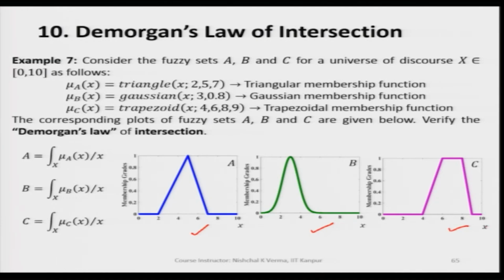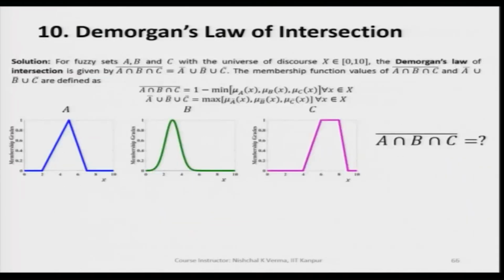A is triangular, B is Gaussian and C is a trapezoidal fuzzy set. Our intention now is to find the complement of A intersection B intersection C. How do we get that? For getting this, first we have to find A intersection B intersection C,